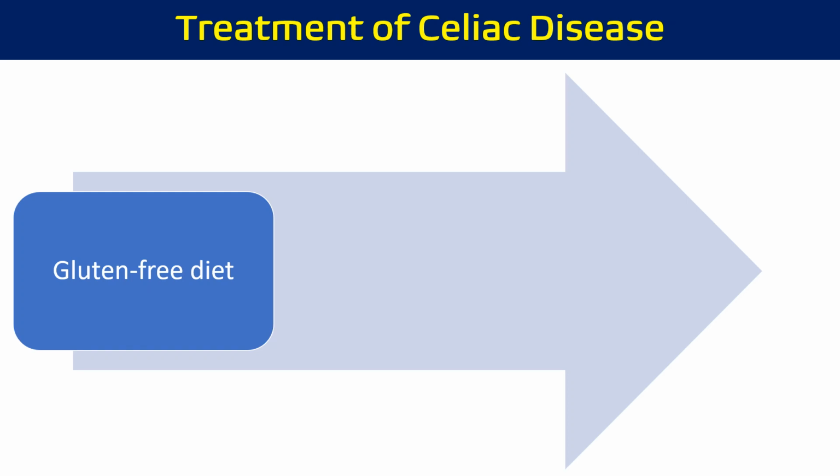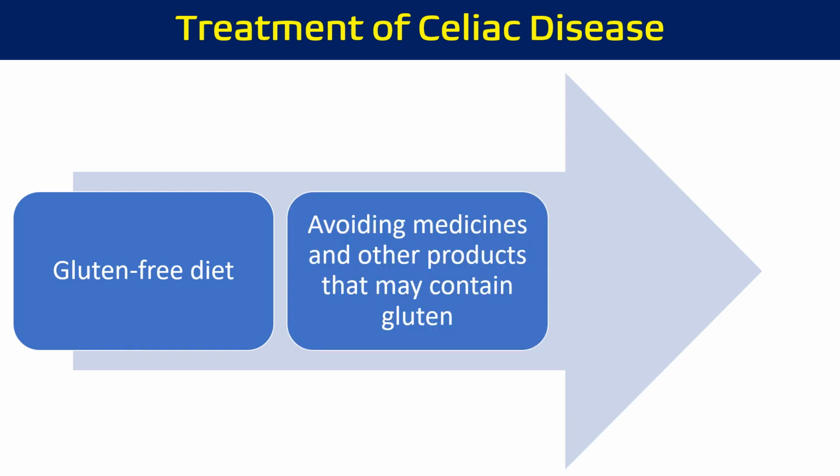When we talk about treatment, doctors normally give three basic ways of management. First one is a gluten-free diet. Doctors treat celiac disease by helping people obtain a gluten-free diet. As we know, gluten is a protein normally present in grains or certain kinds of food. Gluten is also added in many foods and products, so avoid those products where gluten is present.